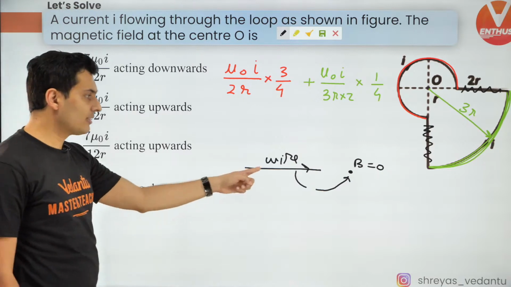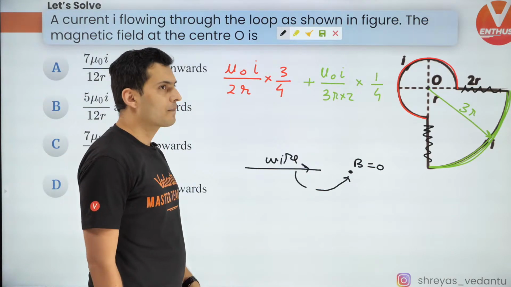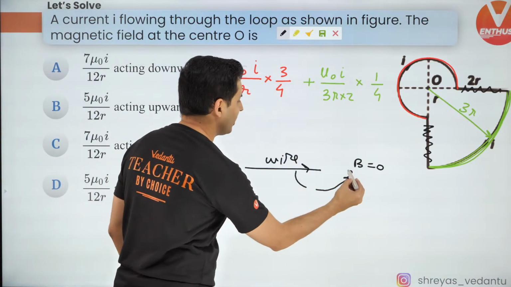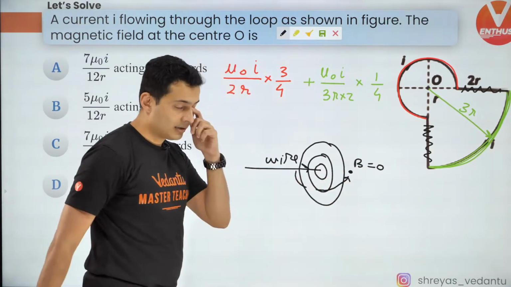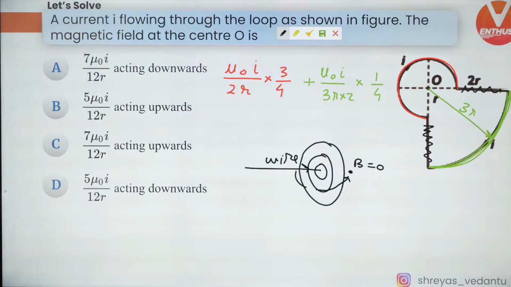Yes, correct, Deepika. For the straight wire, theta will be 0, I would say. When you are on this, see, the magnetic fields are always around the wire, not on the wire. So that's why it is 0. Keep this in mind.